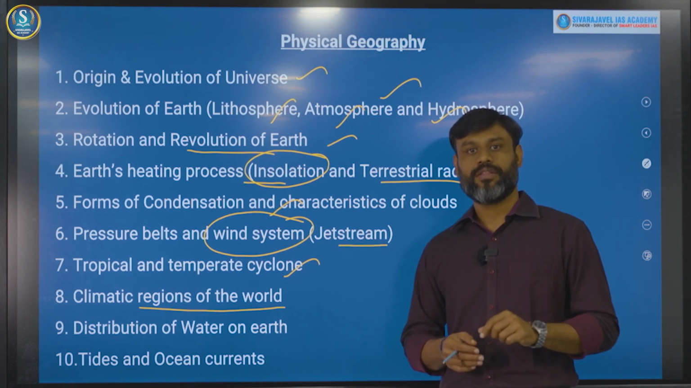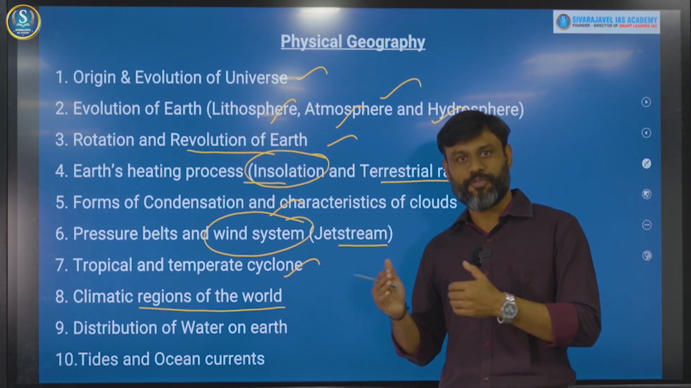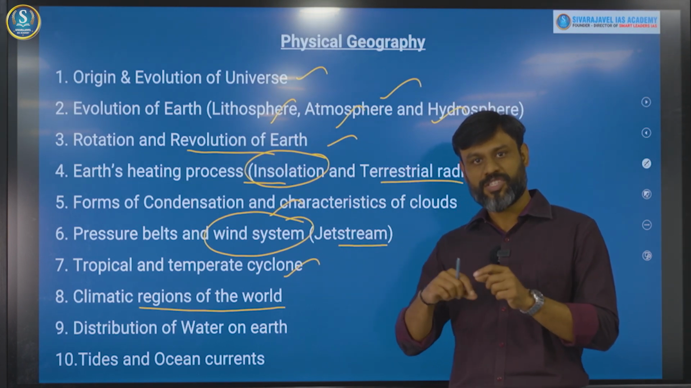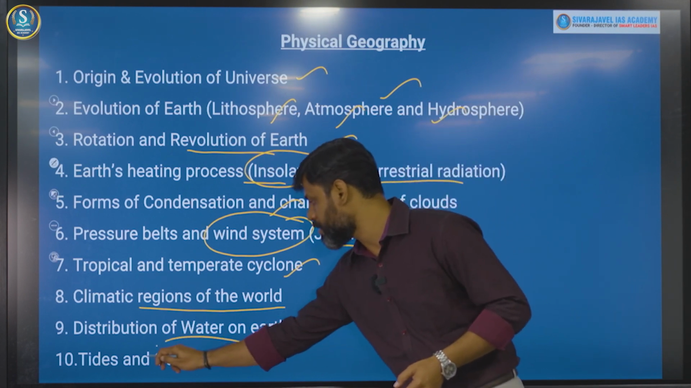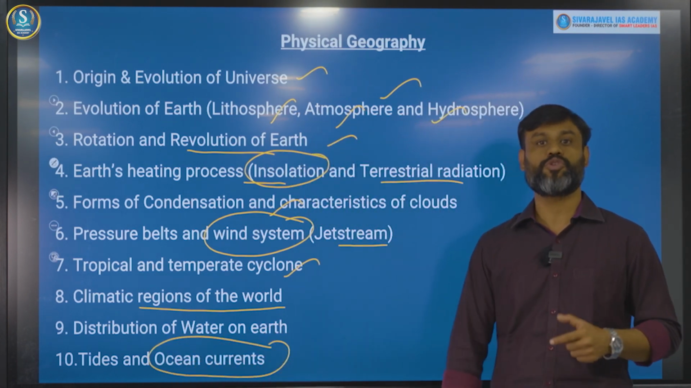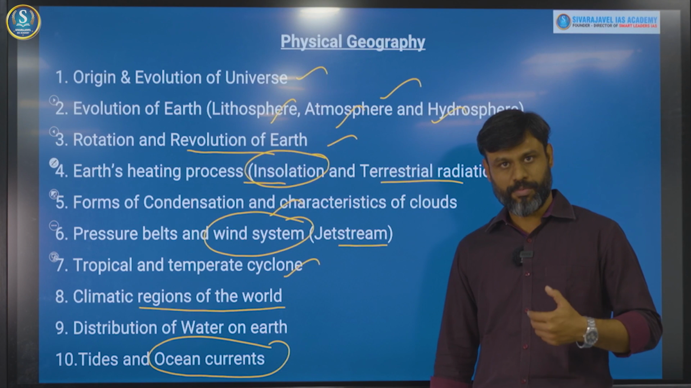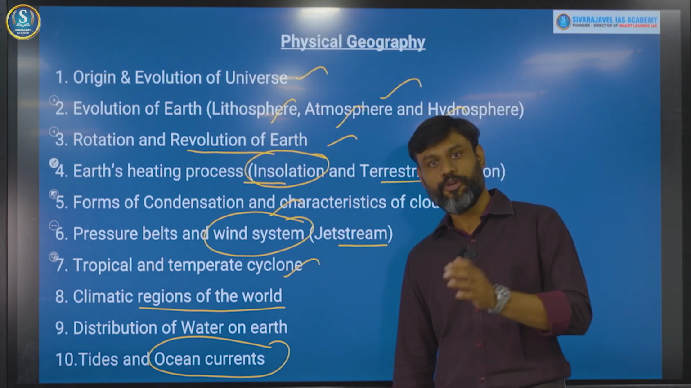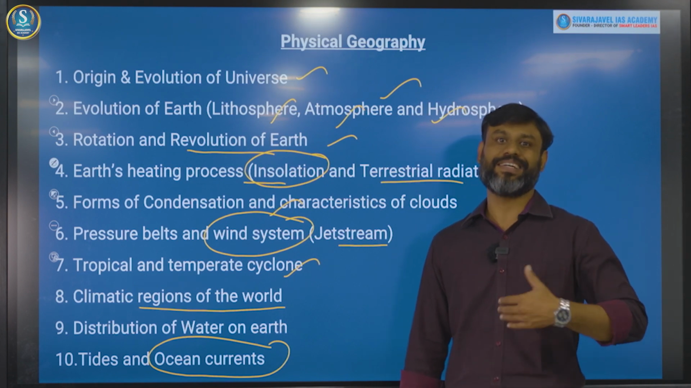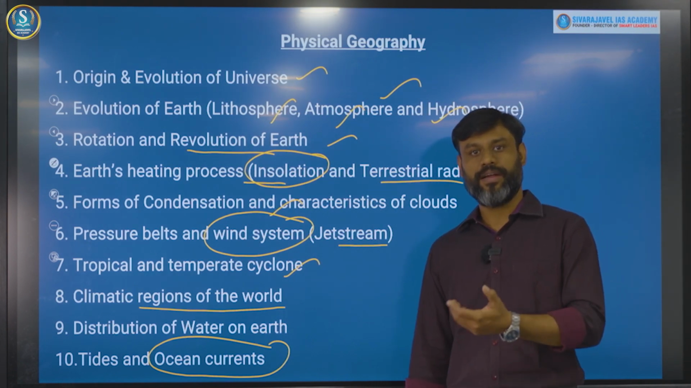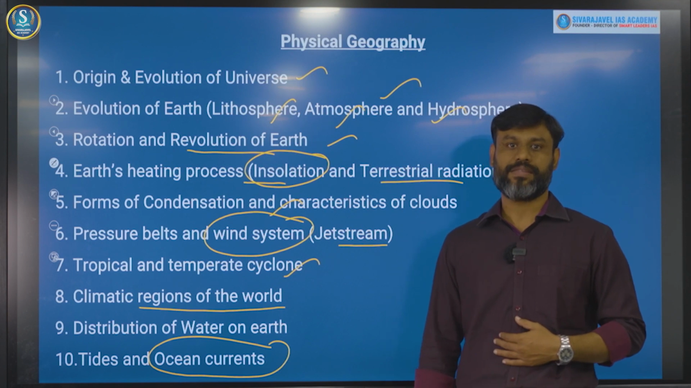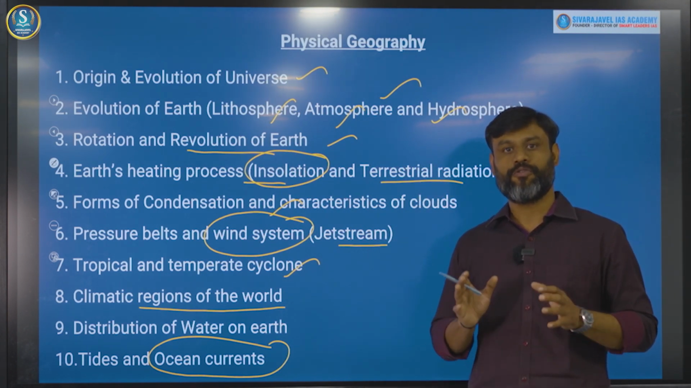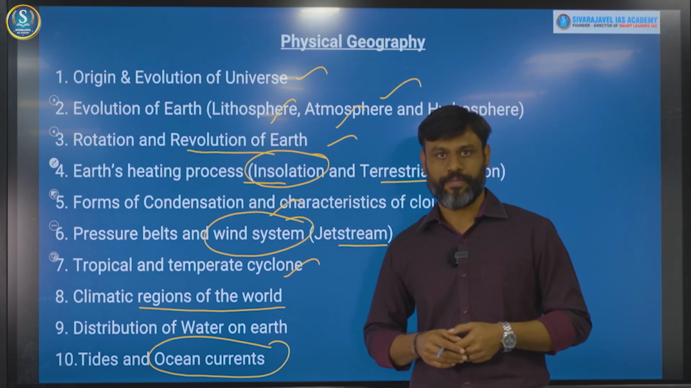Then after that, the most important concept of oceanography is the movement of waters. Especially, the majority of the questions have been asked from this important concept called ocean currents. The factors responsible for ocean currents and the other factors which are influenced by the ocean currents have been tested. Some questions on tidal areas are also asked. So these are the 10 important themes which you need to focus on with respect to physical geography, right?